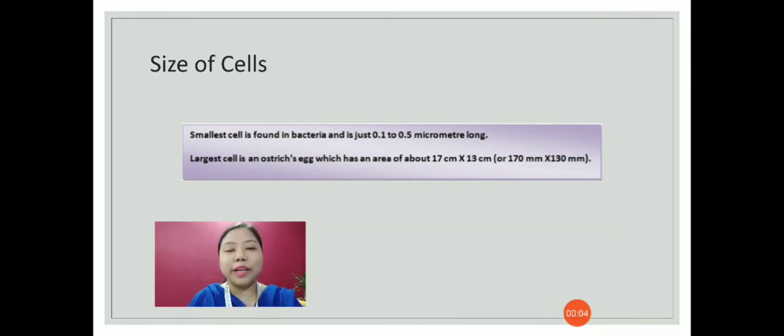Now let's look at the size of cells. The size of cells can range from a very small size to a large size, say, for example, from a micrometer to a few centimeters. The smallest cell is found in bacteria and is just 0.1 to 0.5 micrometer long. It is very small. The largest cell is an ostrich egg. This is the reason why most of the cells can only be seen under the microscope.